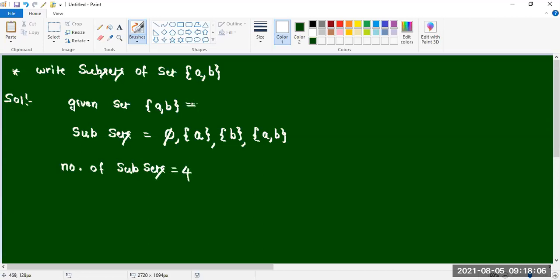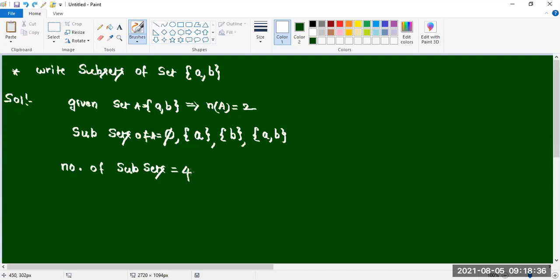Here n of given set, for example, I am taking subsets of A. N of A, how much are we having here? Number of elements in A, we are having 2 only, no?